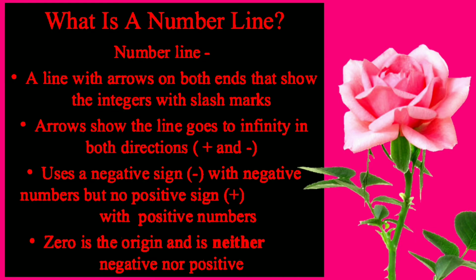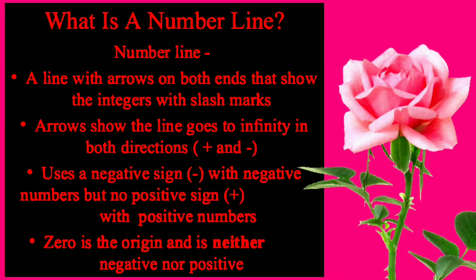So we have talked about the number line. It is a line with arrows on both ends that shows the integers with slash marks. The arrows show the line goes to infinity in both directions, positive and negative.